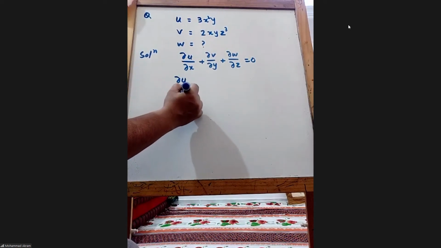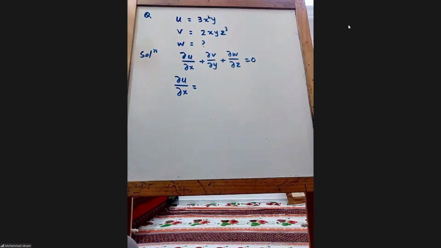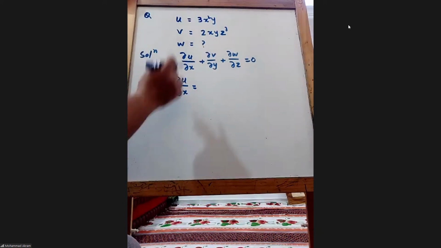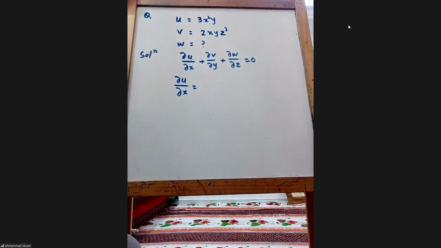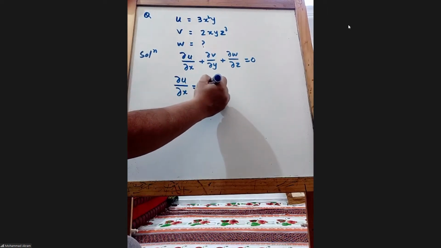Six xy. How did you get that? You took the derivative. 3y is constant here because we are differentiating with respect to x. What is the derivative of x squared? 2x. So 2 into 3, 6. So 6xy.